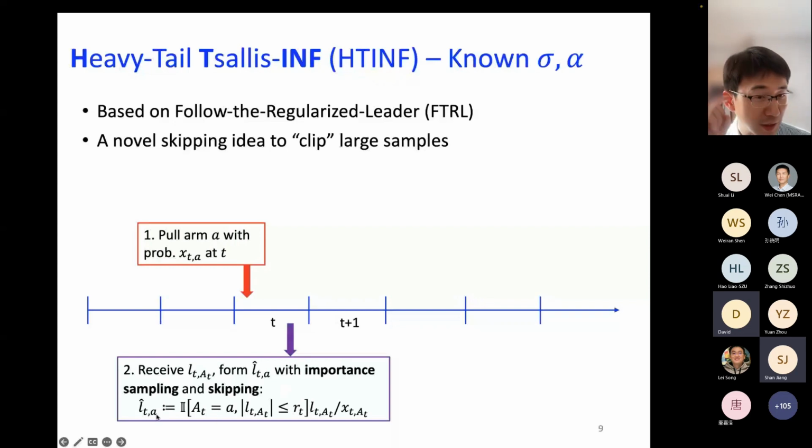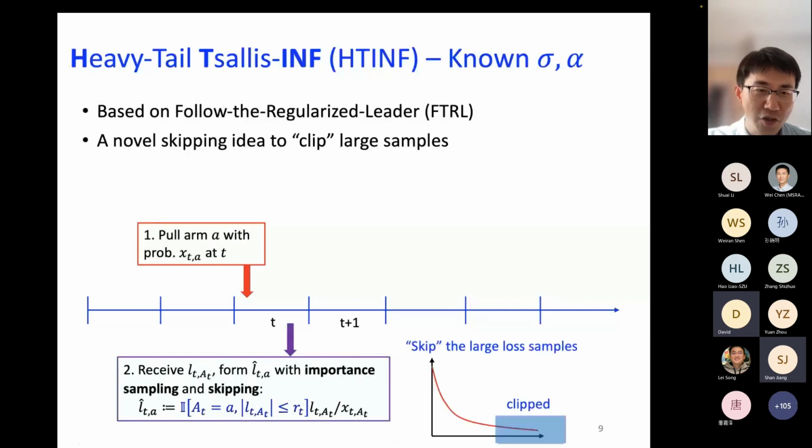So the expression is this. For those of you who are familiar with the FTRL framework or the EXP3 algorithm, you see that the last expression here, L divided by x, is something that's commonly used. In our case, we introduce this skipping idea. That is, we specify a threshold r_t, and any loss value that's greater than that, we're going to skip. That's shown in this figure here. So we're going to skip anything that's larger than the threshold.